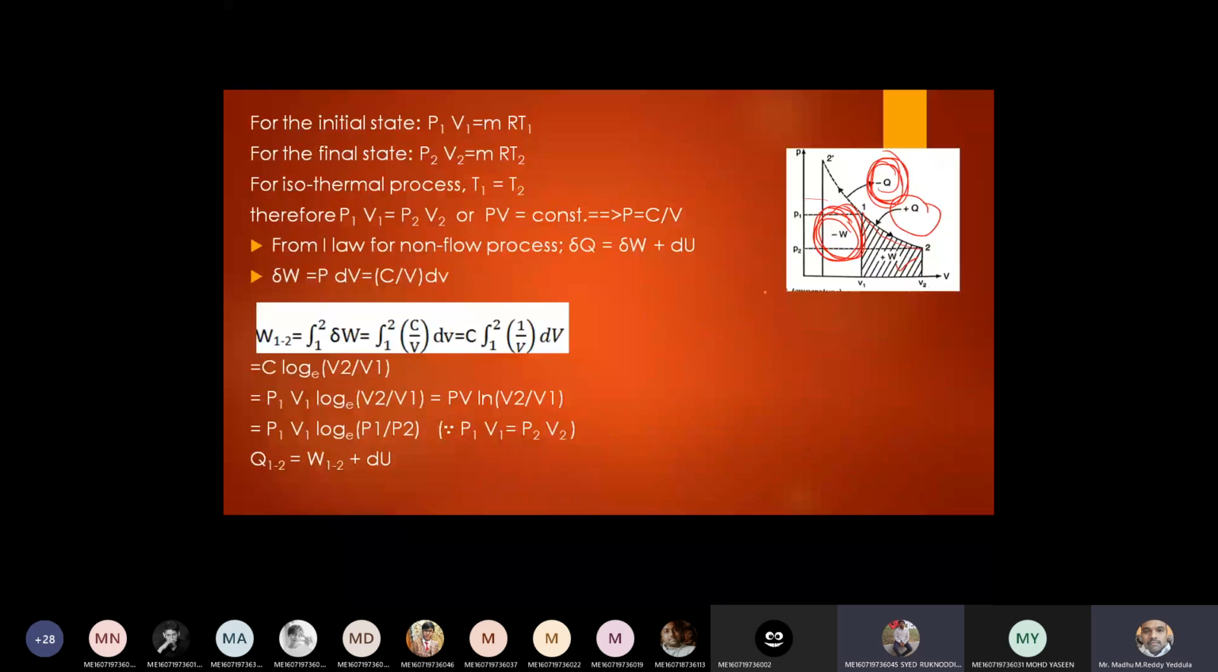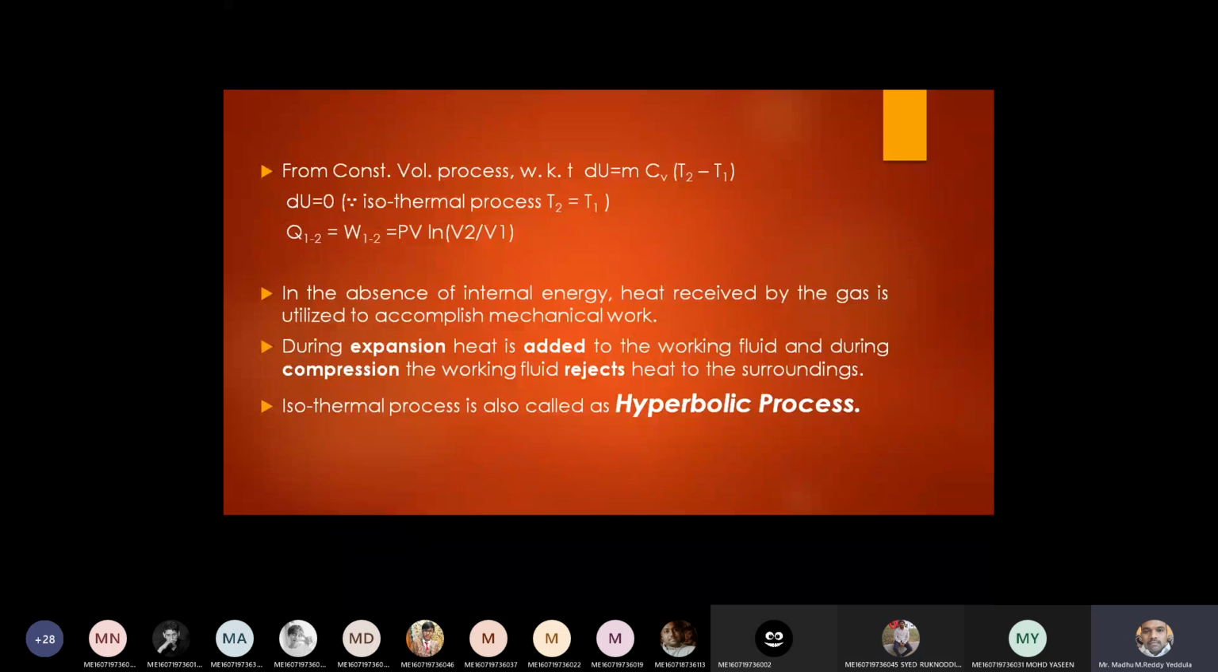And this thing I discussed. PV ln V2 by V1 is the isothermal work. This ln V2 by V1 can also be written as P1 by P2. Let me change the ink color. So this V2 by V1 can also be written as P1 by P2. This is in terms of pressure ratio, right?